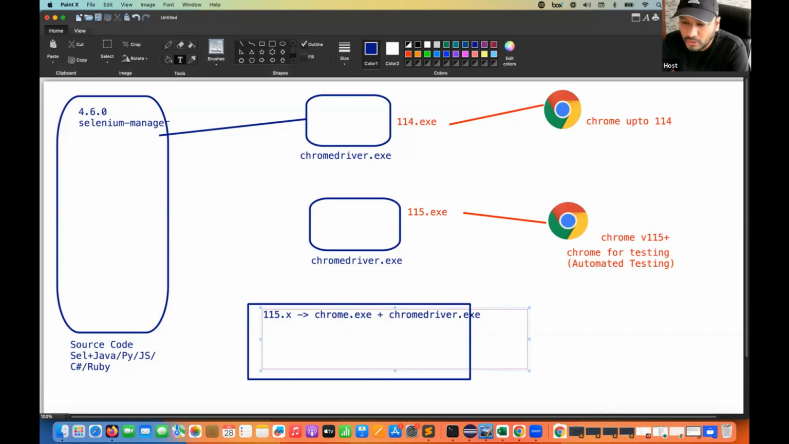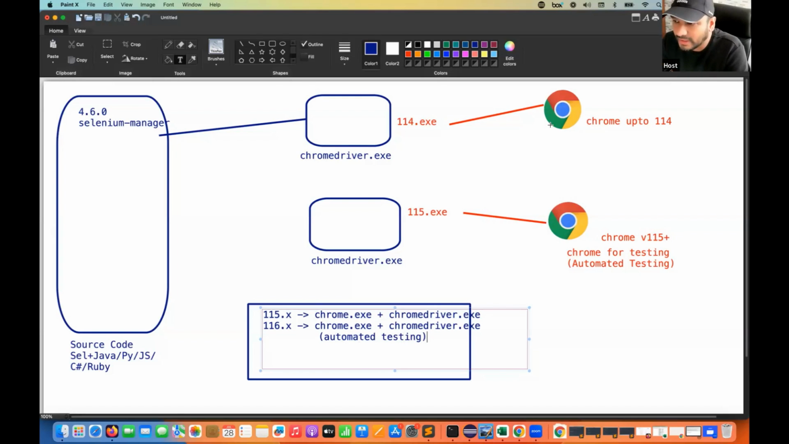But let's say tomorrow, after one month, a 116.x version is available. Then again you have to do exactly the same thing: download that Chrome browser .exe and then chromedriver.exe. But what kind of browser is it? This is not your regular browser that you use for normal internet purposes. This is especially designed for automated testing purposes. I'll show you how it looks.